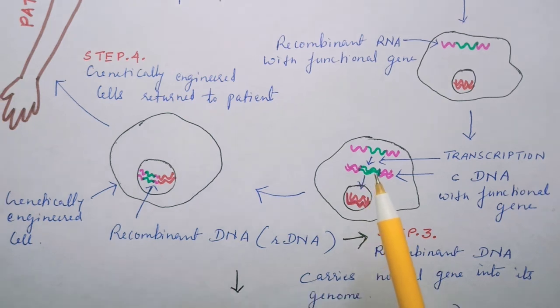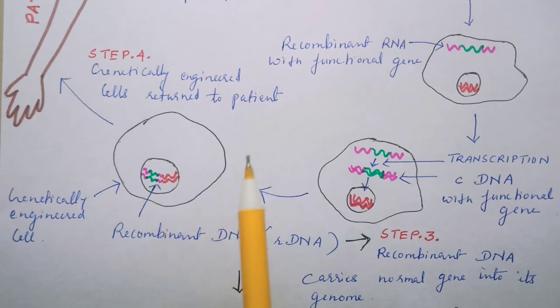This complementary DNA enters the nucleus of the lymphocyte cell and becomes incorporated in the DNA of the lymphocyte cell. Now we can see that the lymphocyte cell has a recombinant DNA.